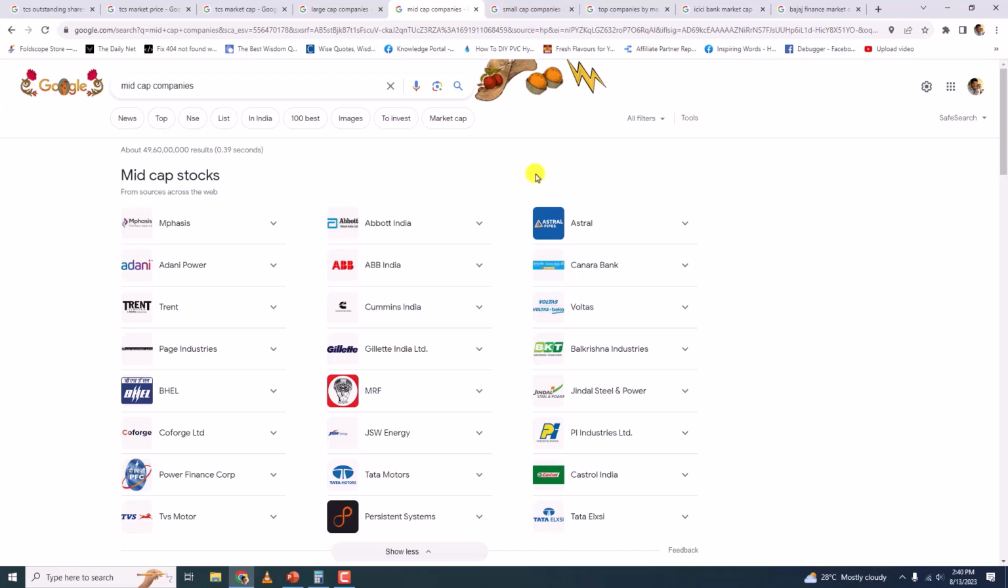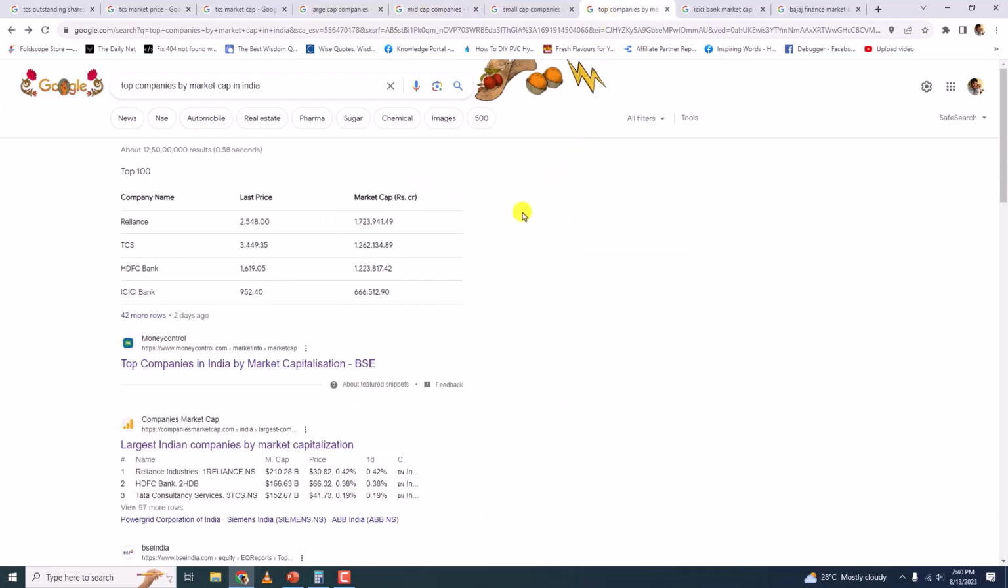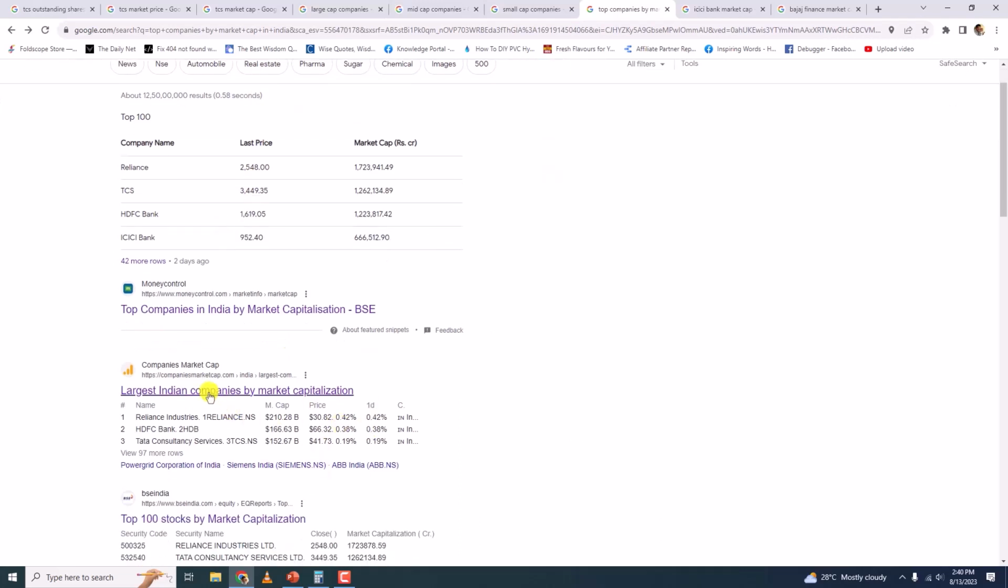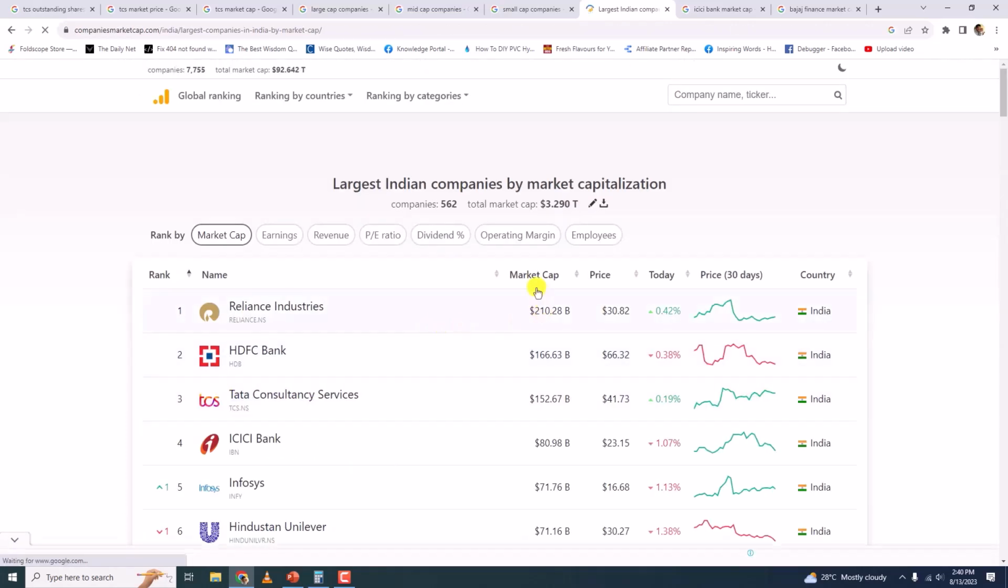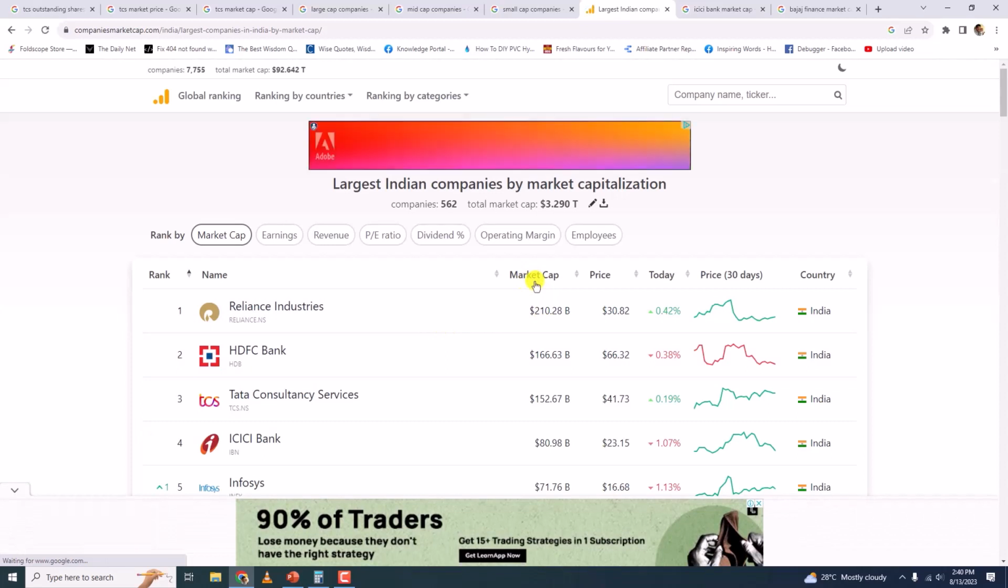Okay. So if you go to Google and search top companies by market cap in India, you will get many results. Okay. So I will go to the one by companiesmarketcap.com. I will click on this to get a list. Here you will see that the companies are listed in decreasing order of market capitalization. Okay. So the highest market capitalization is of Reliance Industries. So this value is given in dollar, but do not worry about it.